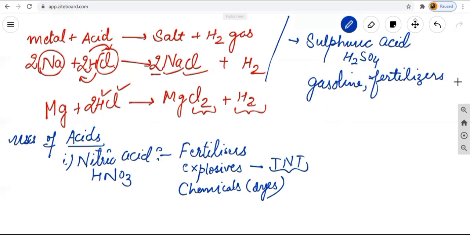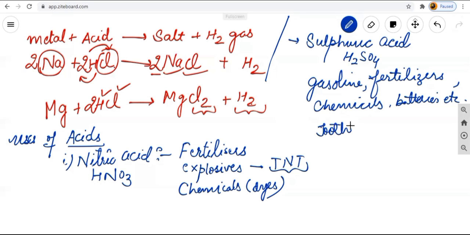In the easiest way you can learn: fertilizers, chemicals, paints, batteries, etc. Next, it acts as a dehydrating agent, in which the water amount is less. In dehydrating agents also we can use this sulfuric acid.